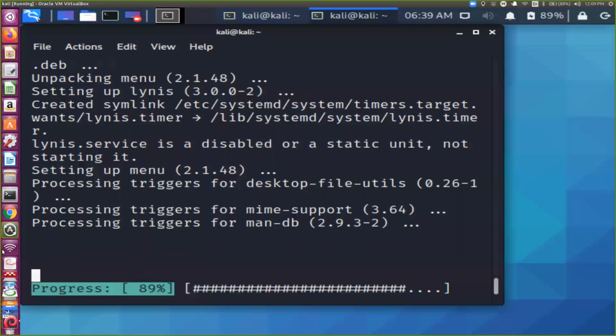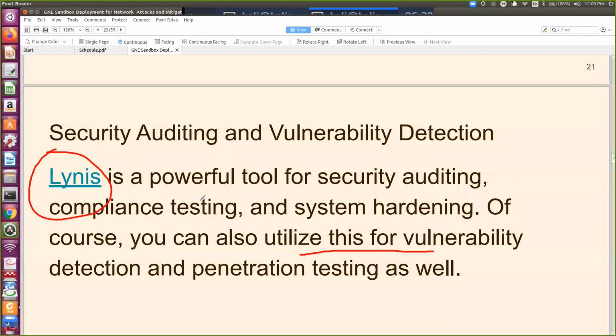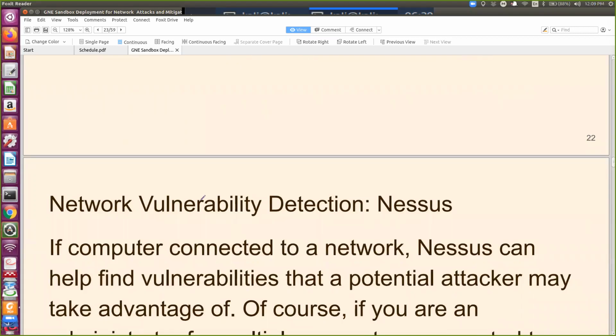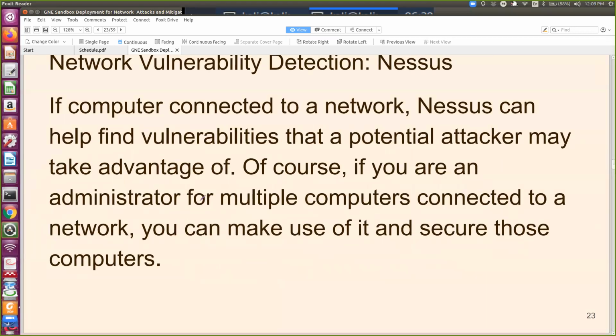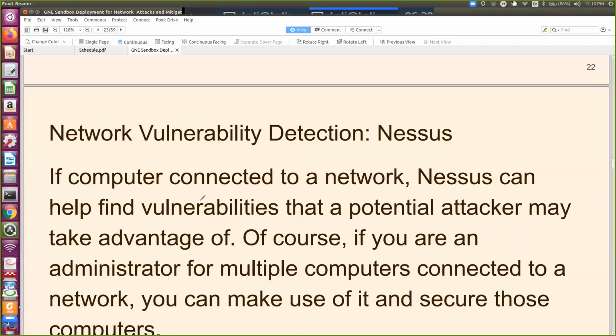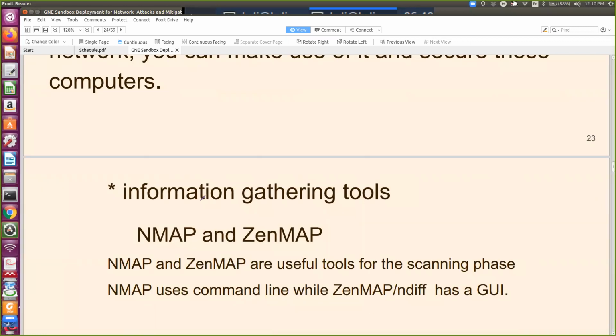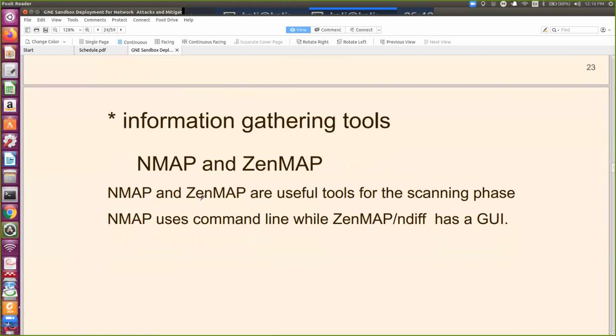Okay, while it's installing, let me proceed with the presentation. I'm going to show you Lynis, and this is a very good tool. Then we have the Nessus tool. If you are connected to the network, you can use Nessus to check the vulnerabilities of other machines. Then you have tools for information gathering.